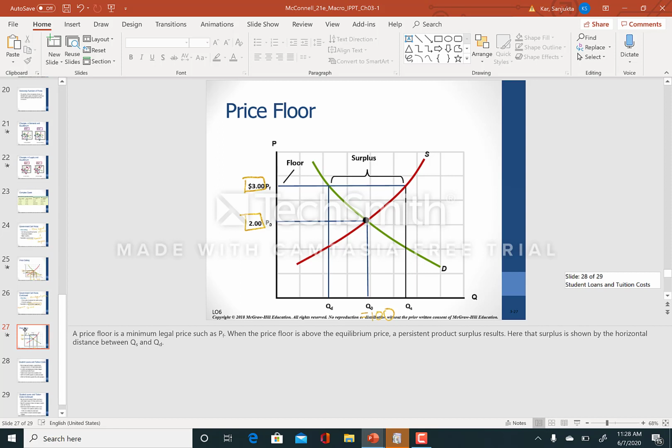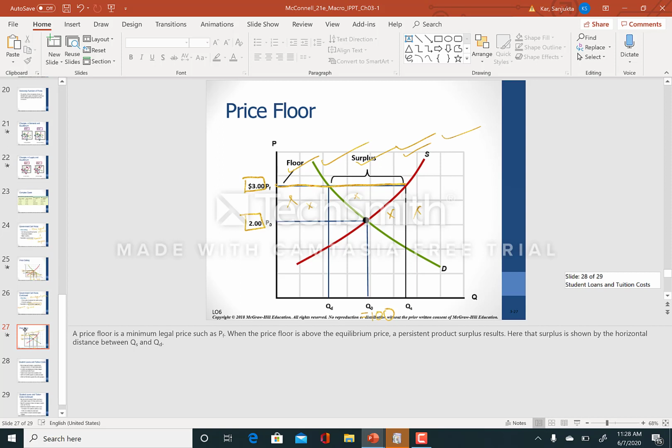The idea behind the floor is you can't really go below the floor price, but you can come above the floor price. So this part above the floor price is allowed, but this part below the floor price is not allowed.